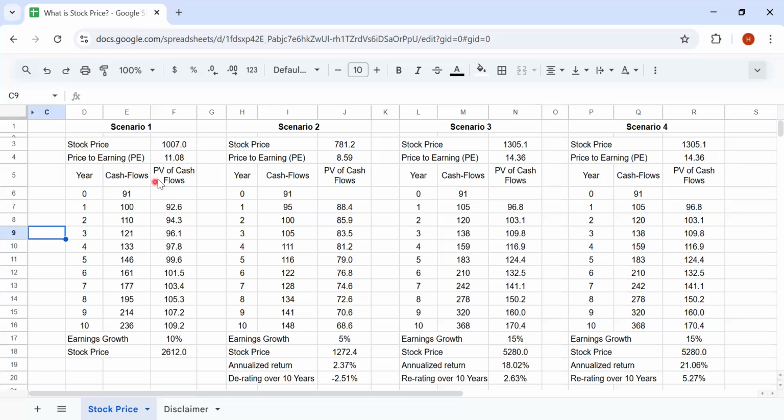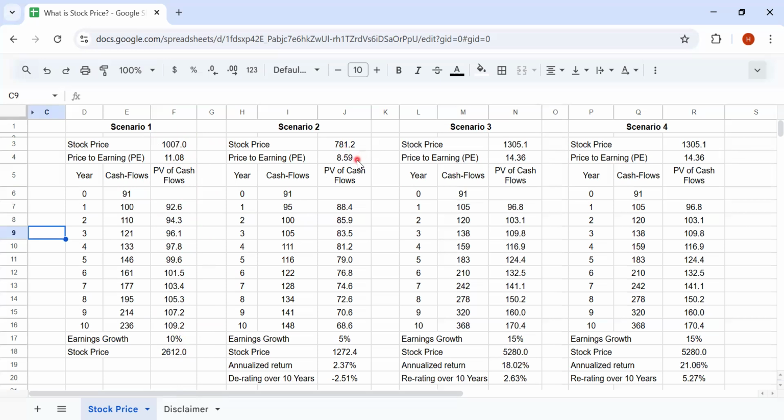So we assume the earnings to grow at 10%. So in this scenario, that means the share price after 10 years would be 2612. This is the ideal scenario, right? So, and let's take scenario two.